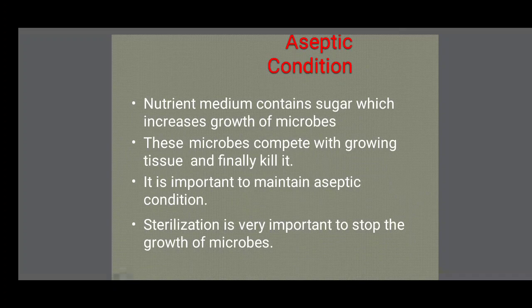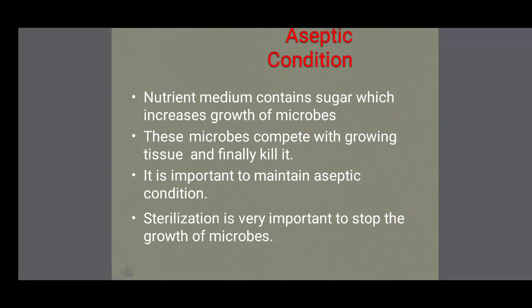Nutrient medium contains sugar, which increases the growth of microbes. That's why we maintain aseptic conditions. These microbes compete with the growing tissue and finally kill it. Microbes always utilize the sucrose of the nutrient medium and spoil the cultured tissue.